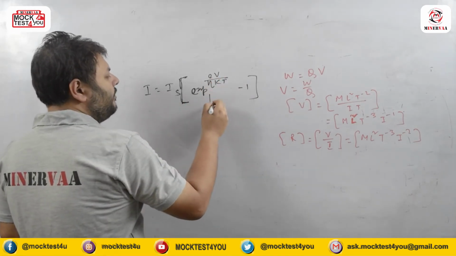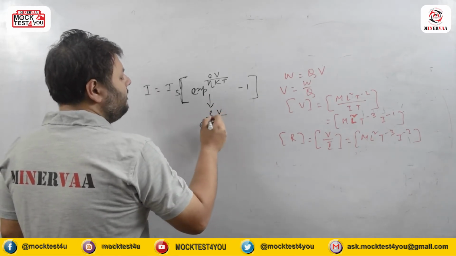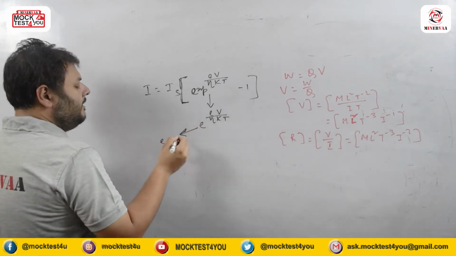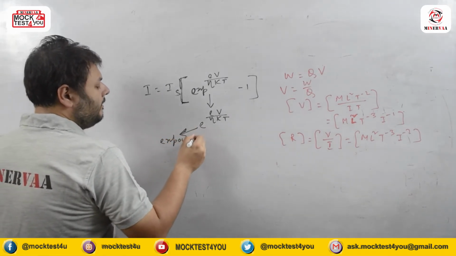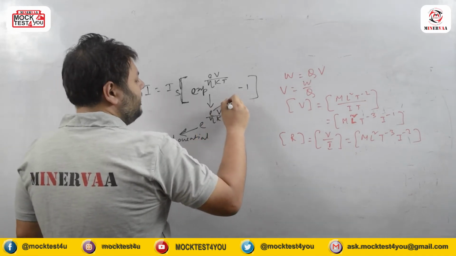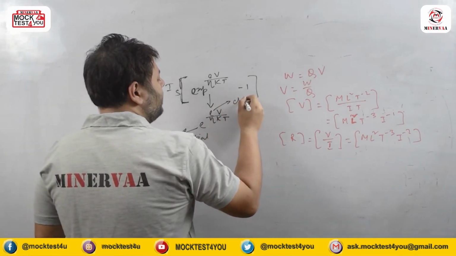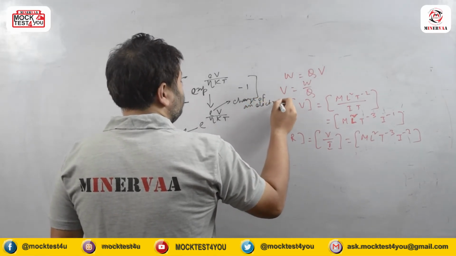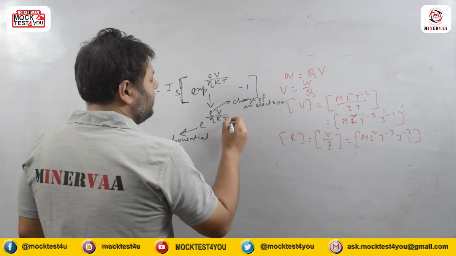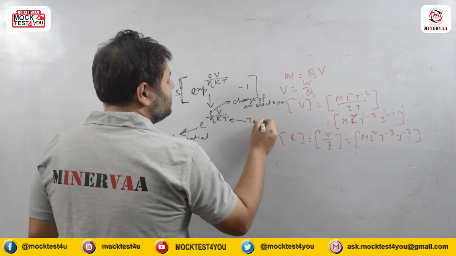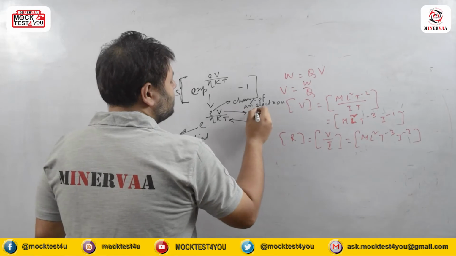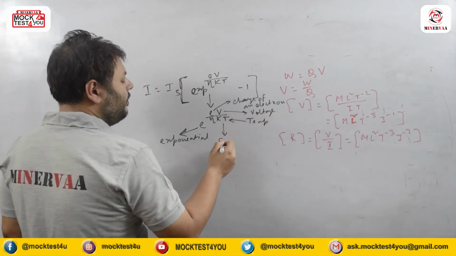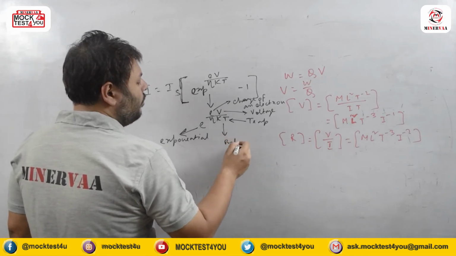So this is actually what? e to the power EV by eta kT. Now this e is the exponential, but this E is the charge of an electron. This we need to be clear with. Here T stands for temperature, V stands for voltage or potential, and k stands for the Boltzmann constant.